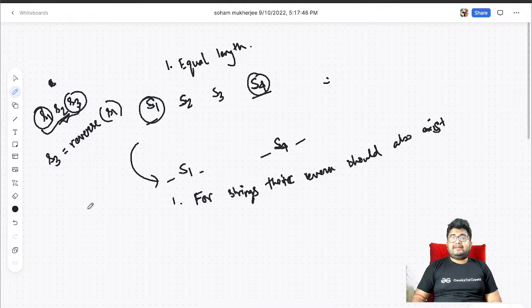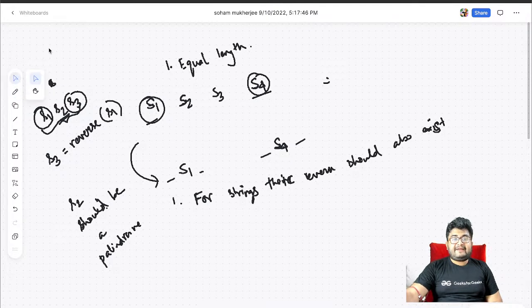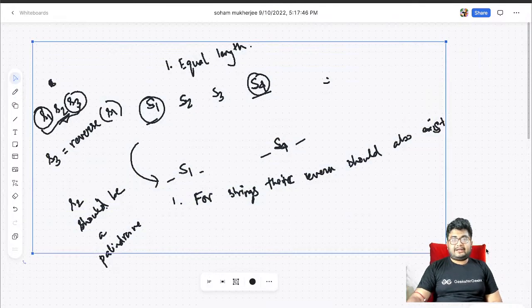And S2 is in the middle, so S2 should also be a palindrome. Only in that case can S1, S2, S3 form a palindrome. So these two conditions help us identify whether you can form it or not.